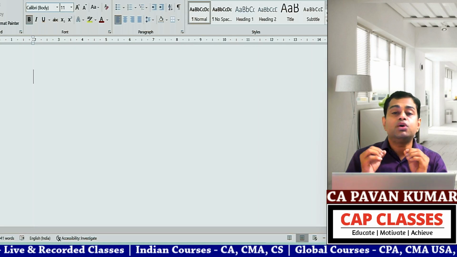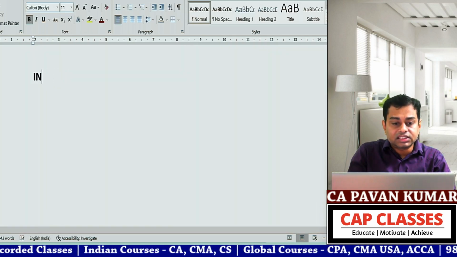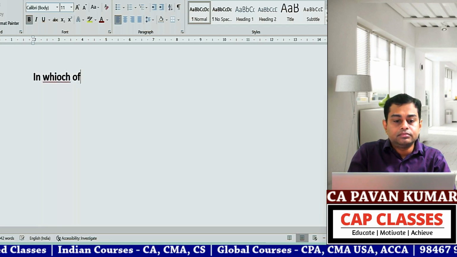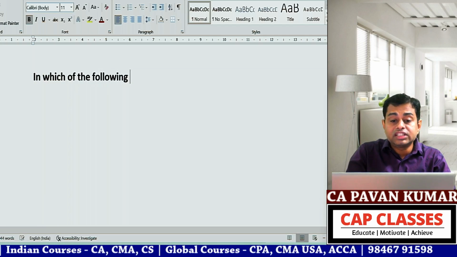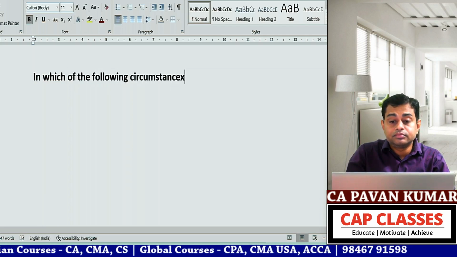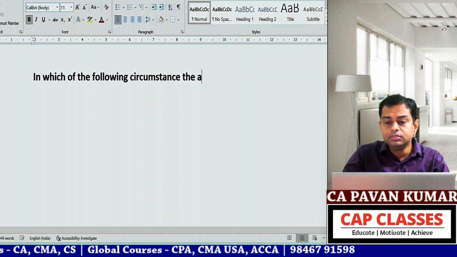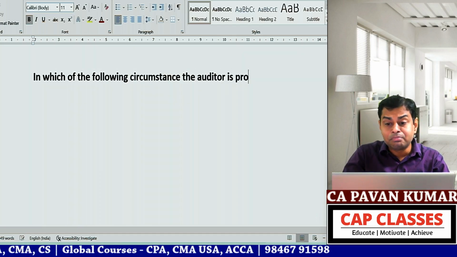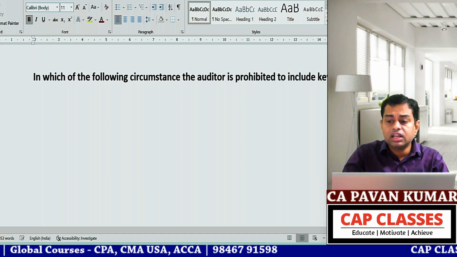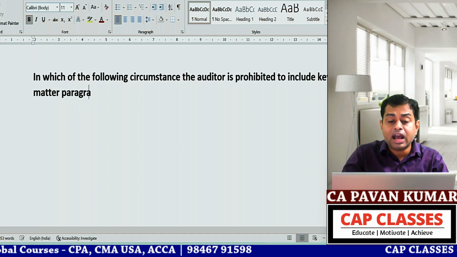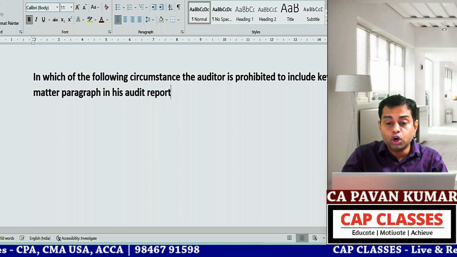In which of the following circumstances is the auditor prohibited from including a key audit matter paragraph in his audit report?